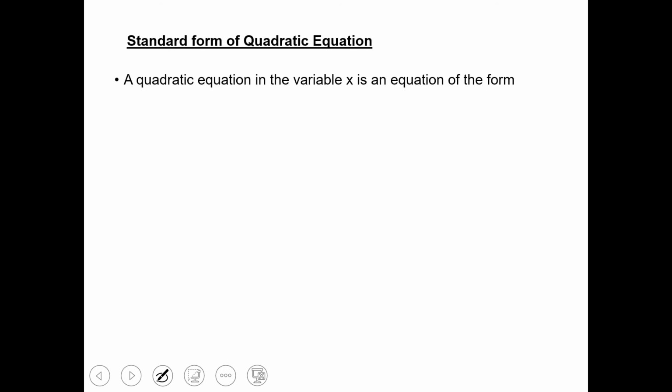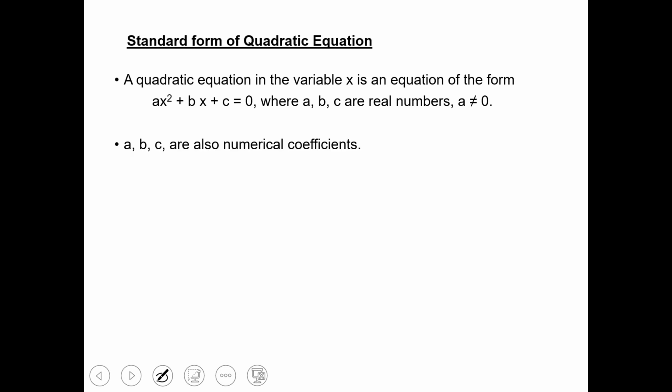Students, let us look at the general form of quadratic equation. A quadratic equation in the variable x is an equation of the form ax square plus bx plus c equals to 0, where a, b, c are real numbers and a is not equal to 0. A, B, C are also numerical coefficients, right?